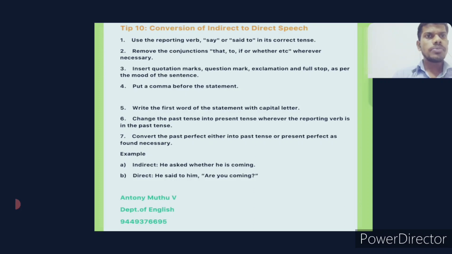Use the reporting verb say and said to in its correct tense. Remove the conjunction that, to, if, whether, etc. wherever necessary. So that should be removed when you are talking about the say. Then you are saying because we are using whether. So no need to use that conjunction, it is already disconnected. So no need to use that connective word, that is, that.